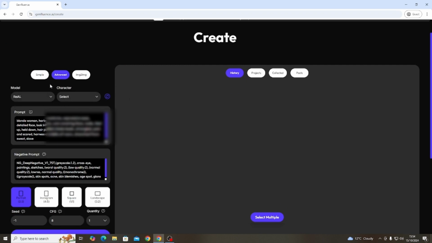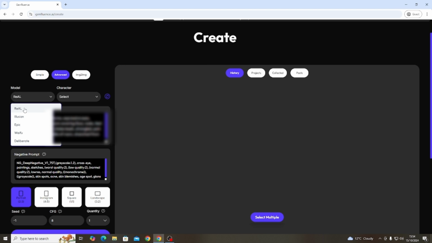There are multiple options here, but you're going to want to go into advanced. On here you've got model, which will be what type it is. You've got real, which is normally just safe for work pictures, just usual stuff. You've got illusion, which I haven't really experienced, but it's illusion pictures. Then you've got epic, which is the NSFW option, so you're not going to click this for the starter. Then there's waifu, which is animated pictures, and deliberate, which I've never experienced.